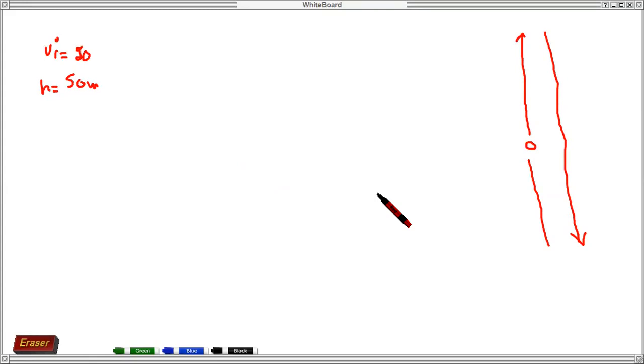So initial velocity is given, height is given. First of all, we need to find the position and velocity after 5 seconds. Which equation can we use to find position and velocity?